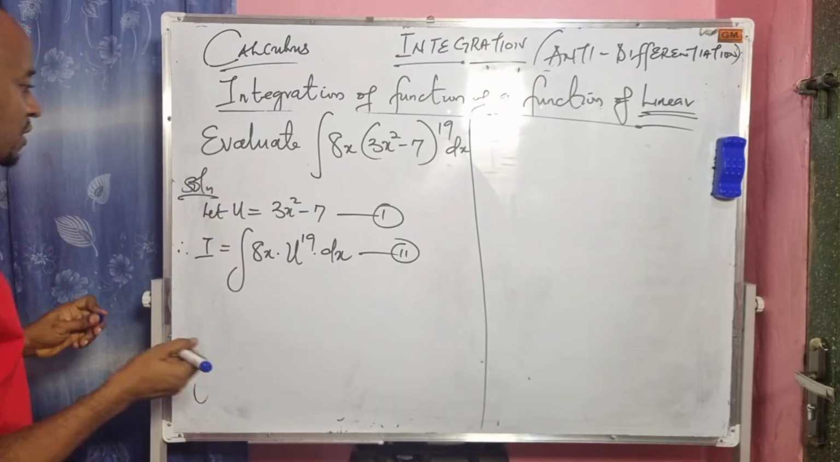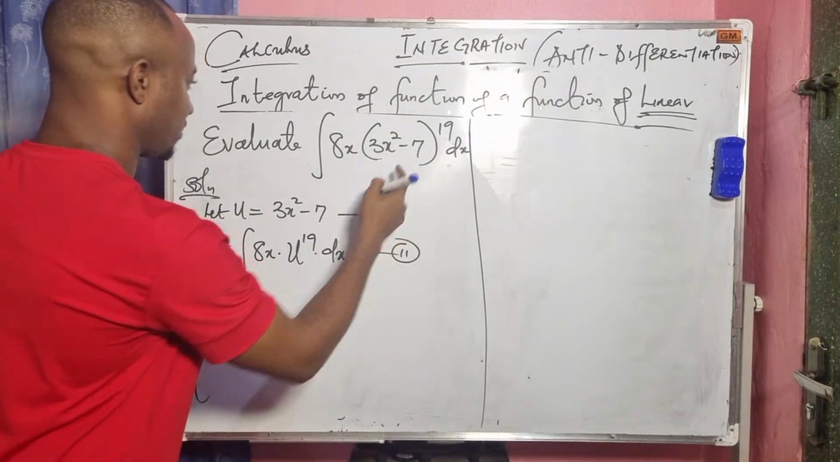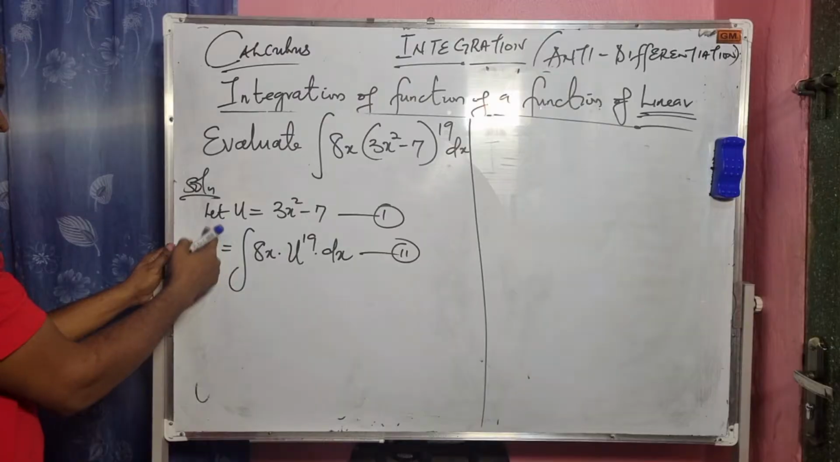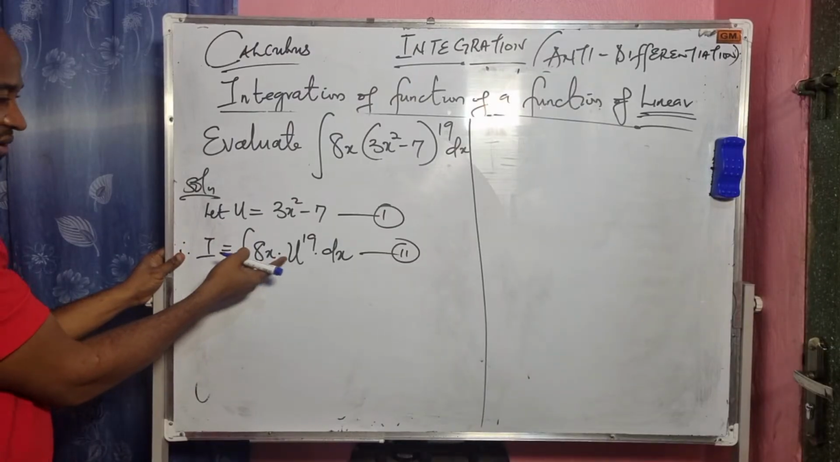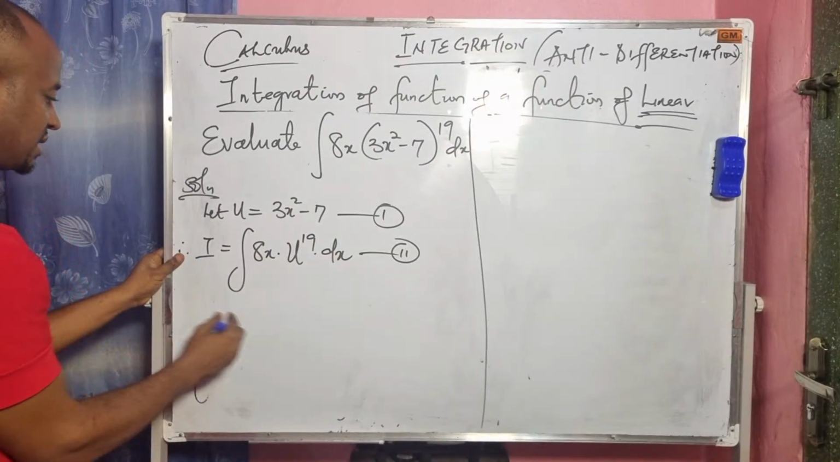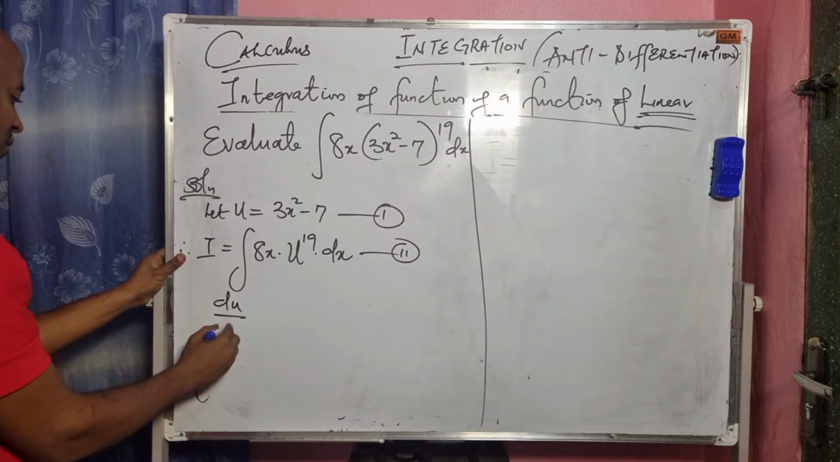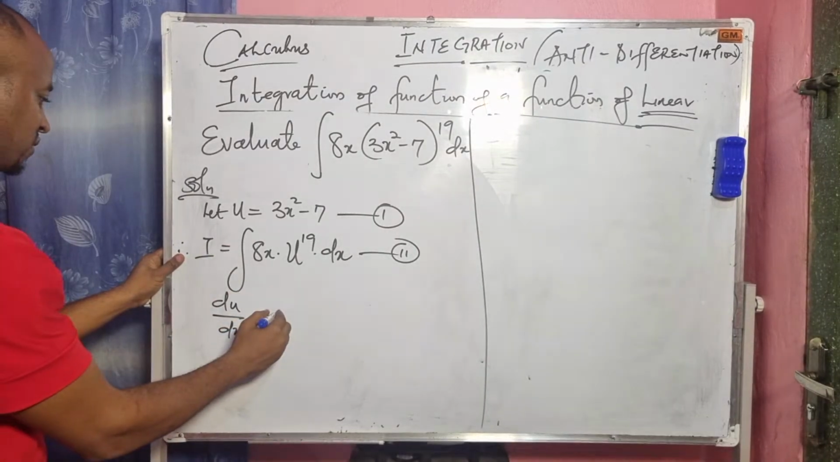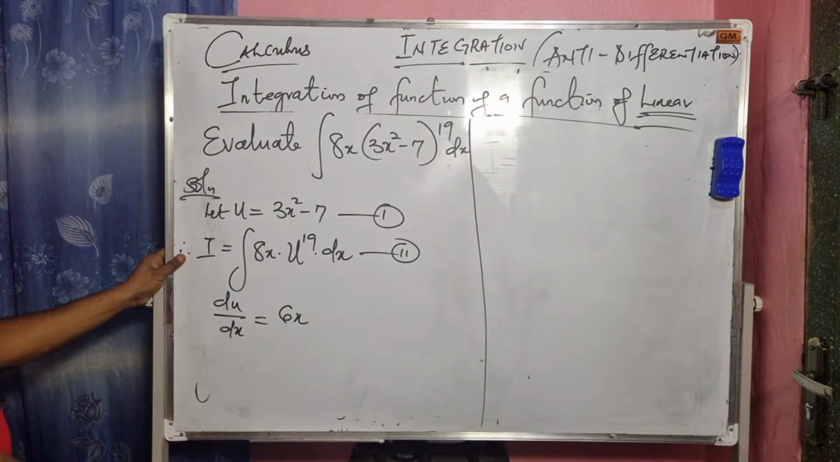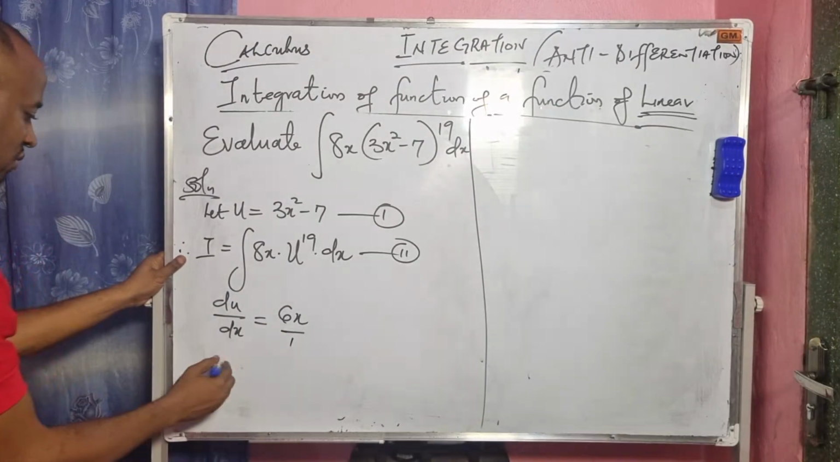Let's watch and see. So let u equal the co-function, this function here. Then our I becomes the integral of 8x times u to the power of 19 dx. So I will differentiate. I'll say du over dx will give us what here? 6x. Exactly. So from here, I will cross multiply.